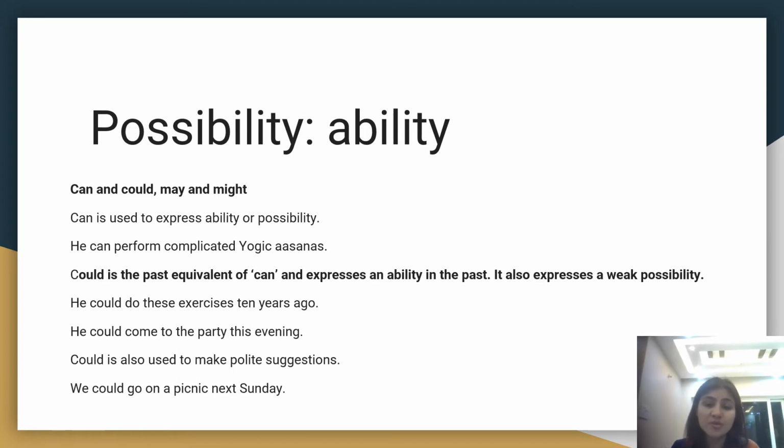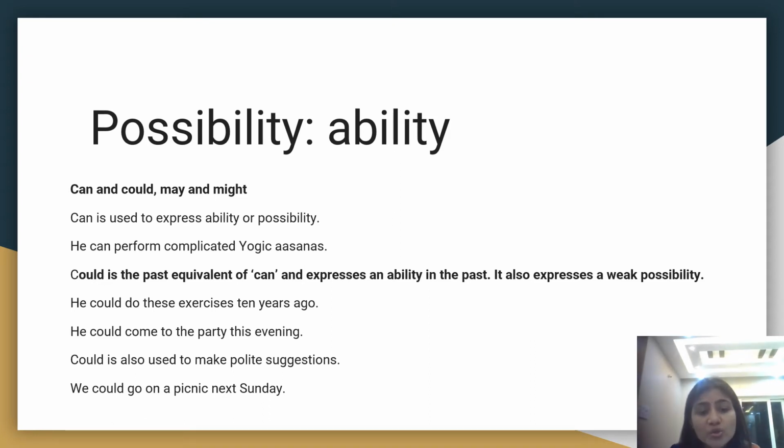It also expresses a weak possibility. Let's try to understand this. First, I said that can is used to express ability or possibility. And again, we know that could is the past tense of can. So could expresses an ability in the past. Let's try to understand this with an example. He could do these exercises 10 years ago. So we are talking about this particular person doing exercises 10 years ago. Then, he could come to the party this evening. There's a weak possibility that he could come to the party this evening.